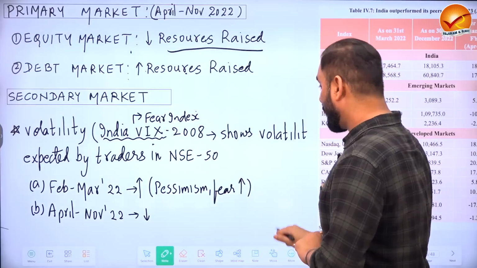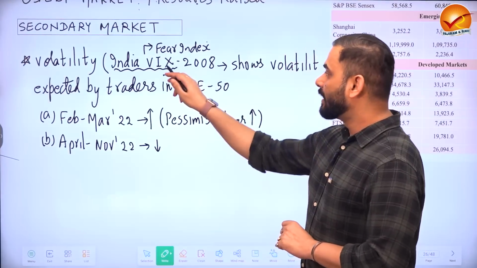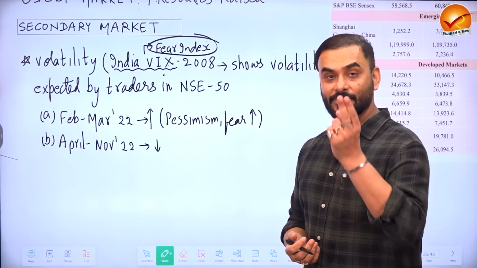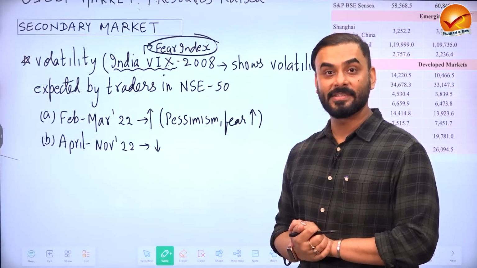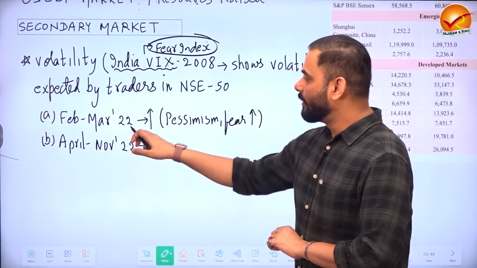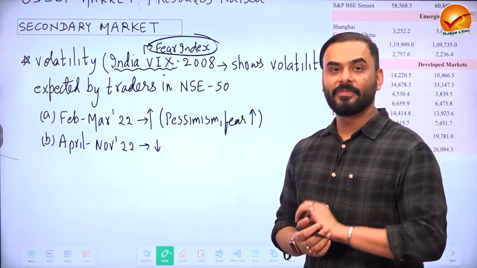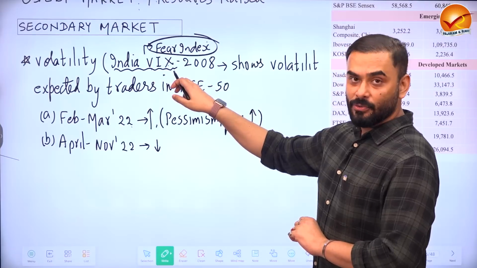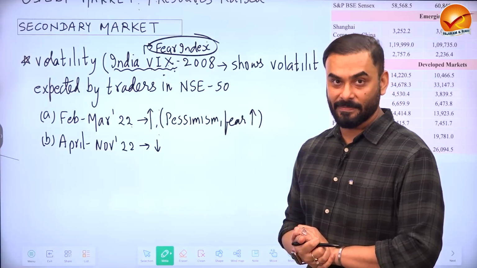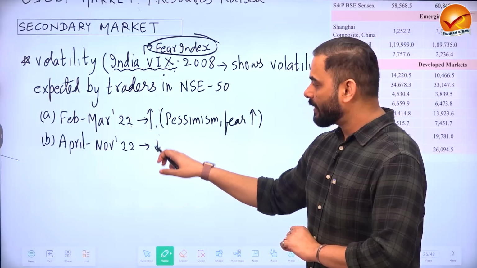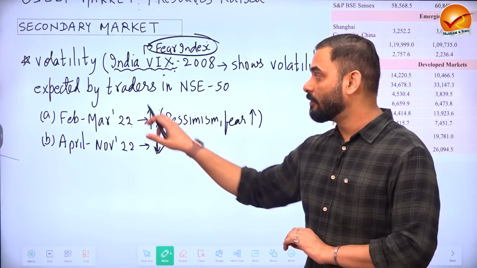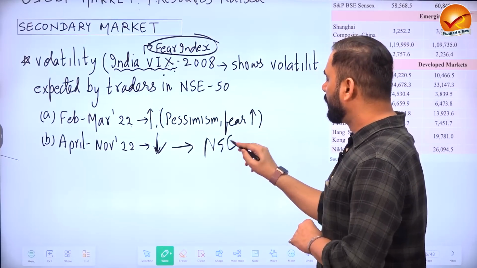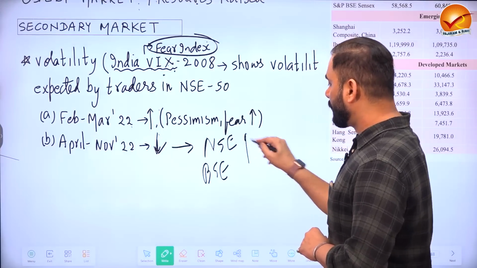If you look at the secondary market of India, we can see the India VIX. By the way, India VIX is also called the fear index. Whenever the value of India VIX goes up, that means people are scared and there is a sense of fear in the market. Between February to March 2022, this is the time when we saw the Russia-Ukraine tussle. So there was an increase in the India VIX value, or the fear index increased in India, and there was pessimism. Everybody was confused. But over a period of time, the fear has come down, and we see that the value of India VIX has come down. And we know that when the value of India VIX comes down, the value of NSE and BSE goes up.